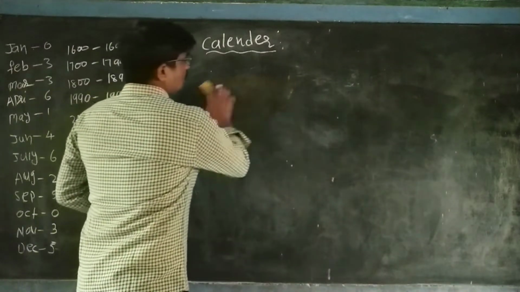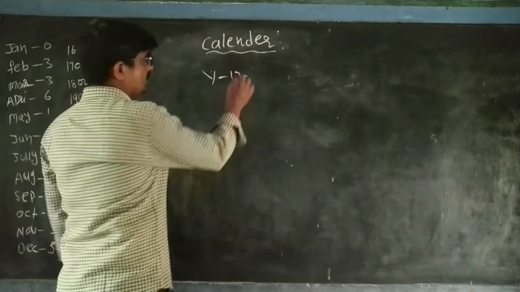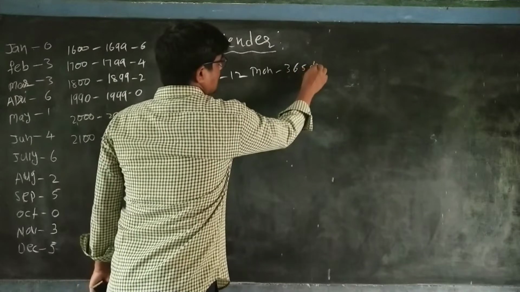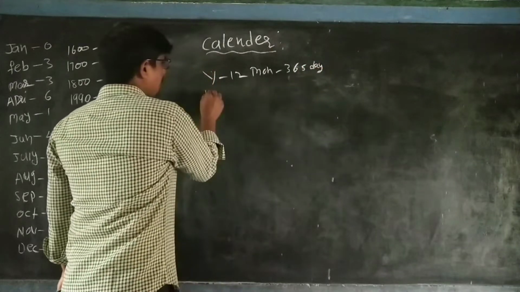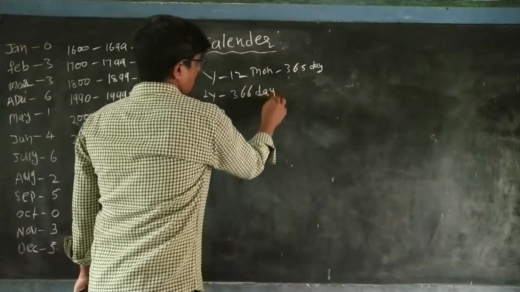A year contains 12 months and 365 days. In a leap year we have 366 days.